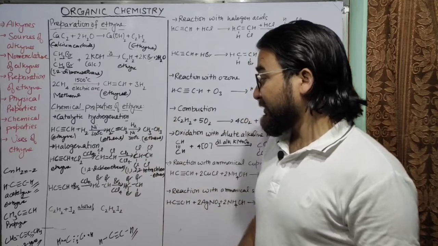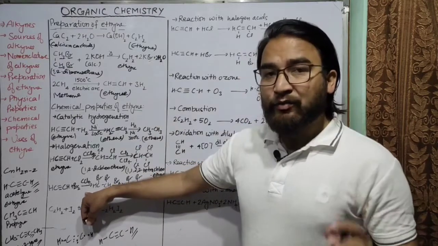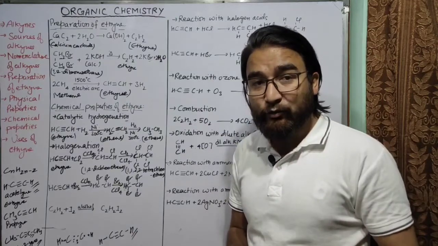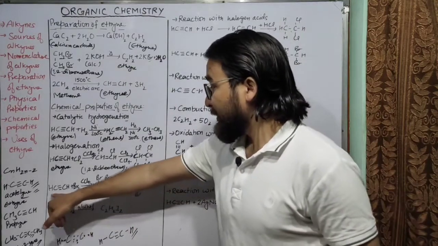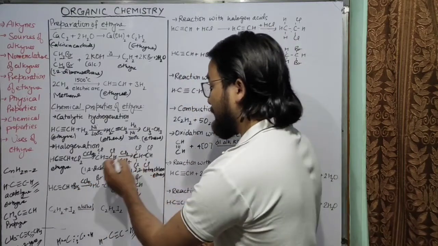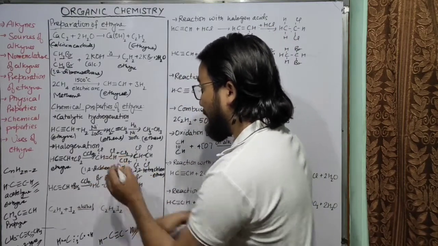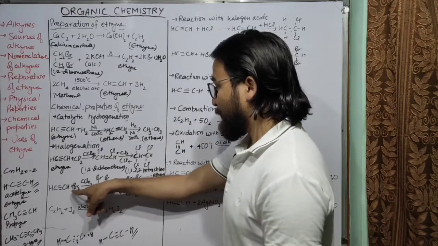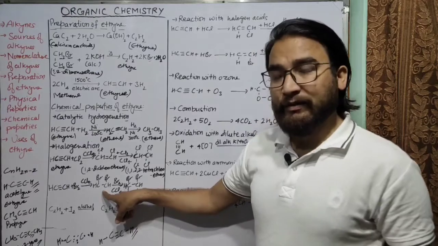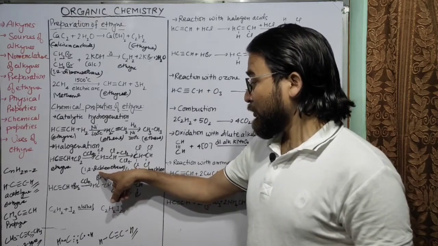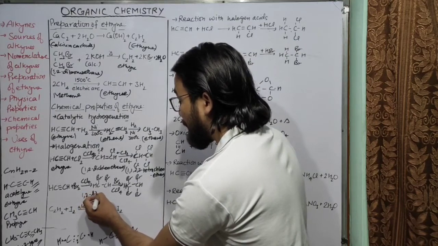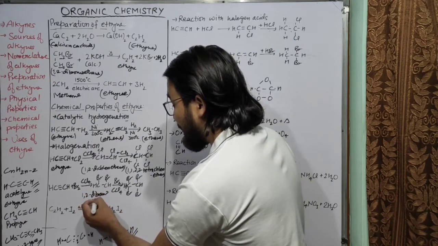The next reaction is the reaction with bromine. As it reacts with chlorine, in a similar way it will react with bromine. So you can see here CH triple bond CH in the presence of carbon tetrachloride. What will happen here? One bromine atom will be attached to one carbon atom, and the other bromine atom will be attached to the other carbon atom. Instead of chloro, it will be bromo. So what will be its name? 1,2-dibromoethene.